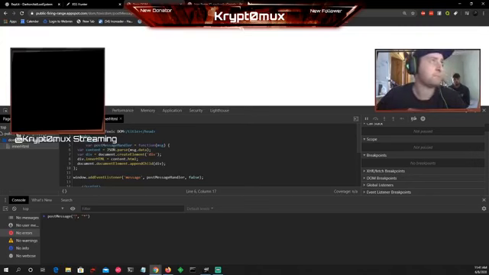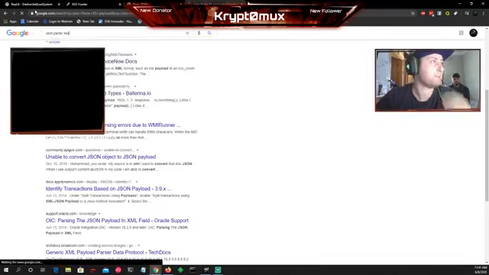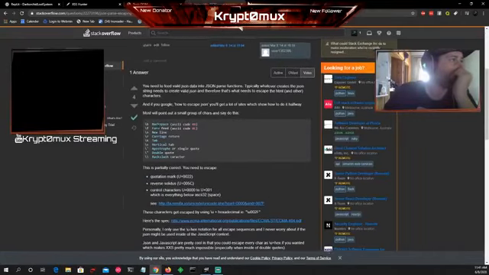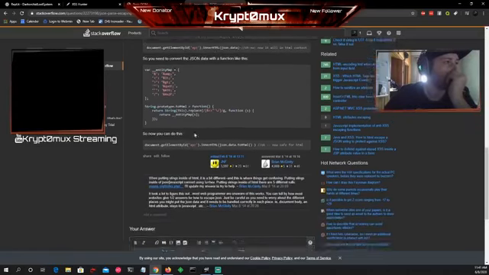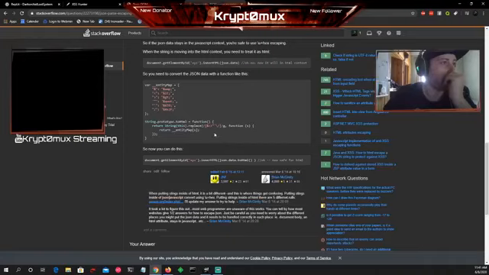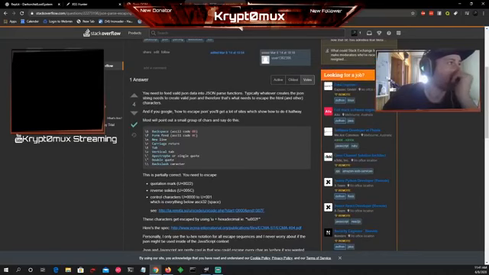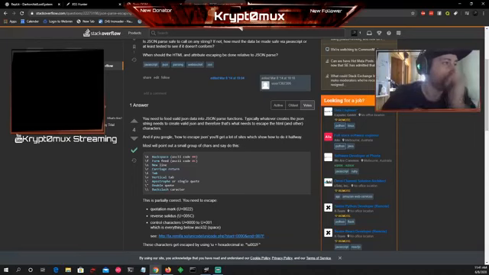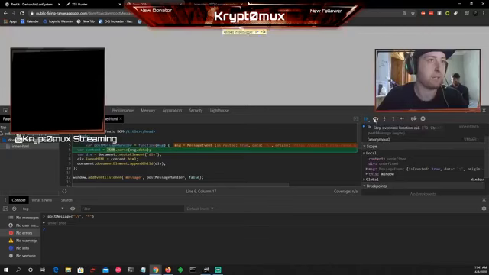On JSON parse, let's have a look at the JSON parse documentation. Let's try this one. Yeah, this is what we're after here. So if we go something like a new line, or backslash. Let's try 2 backslashes. That might work, like this one here. That should hopefully go. Doesn't.